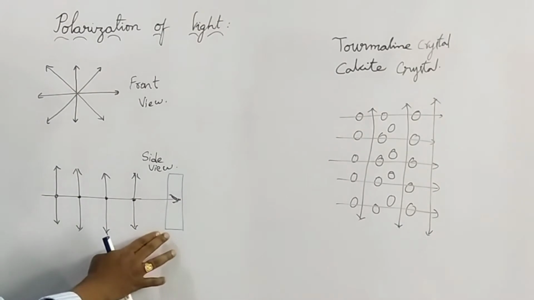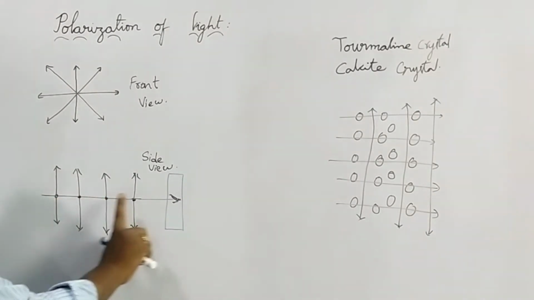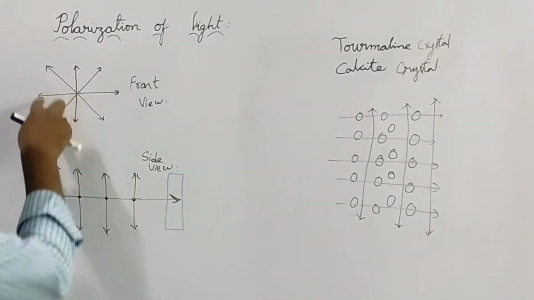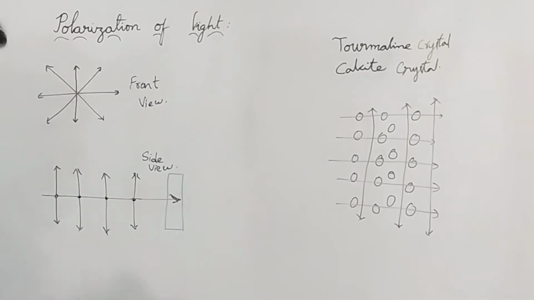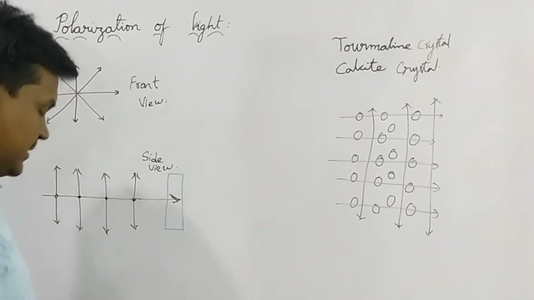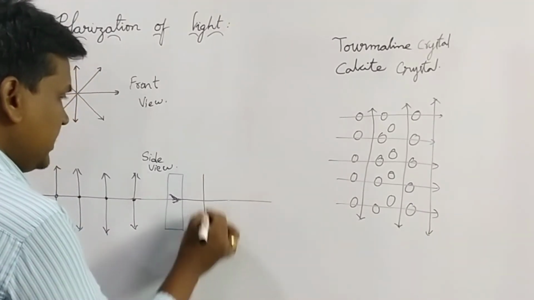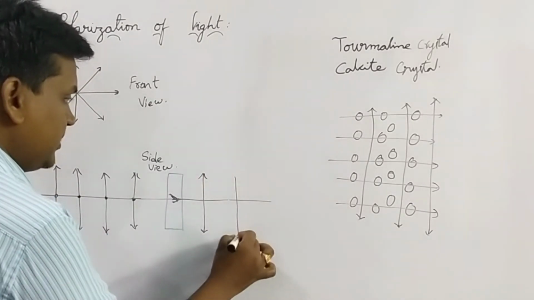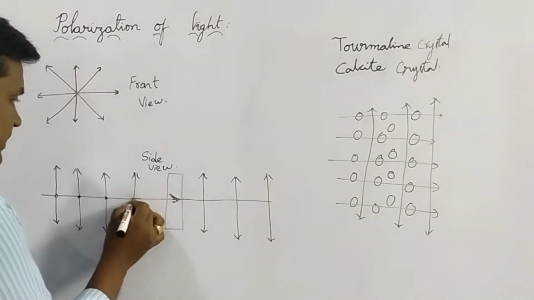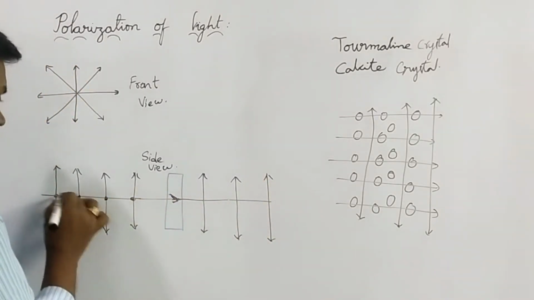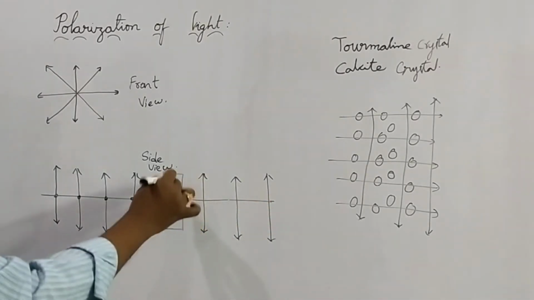So the crystal will allow only the rays in one direction, and all the remaining rays will be absorbed by the crystal. So if you see the resultant here, only these rays will come outside, and these remaining rays are not present here. They are stopped by this crystal.